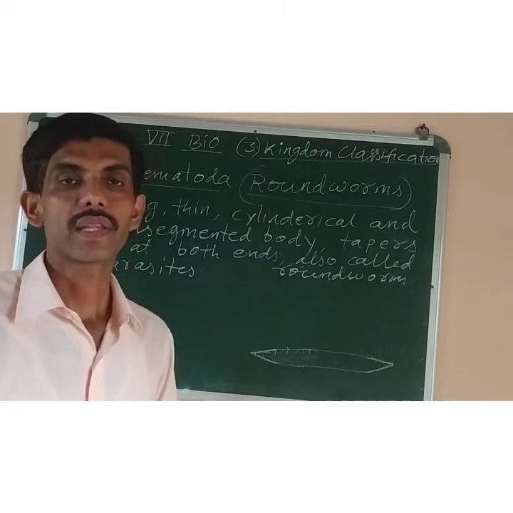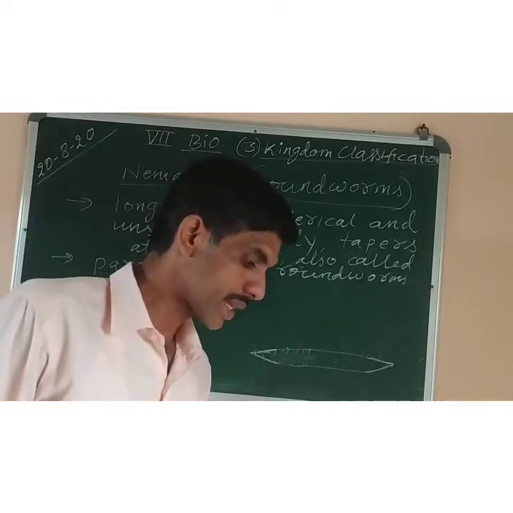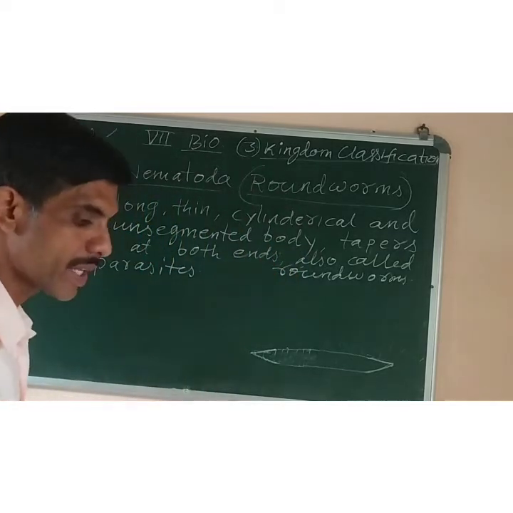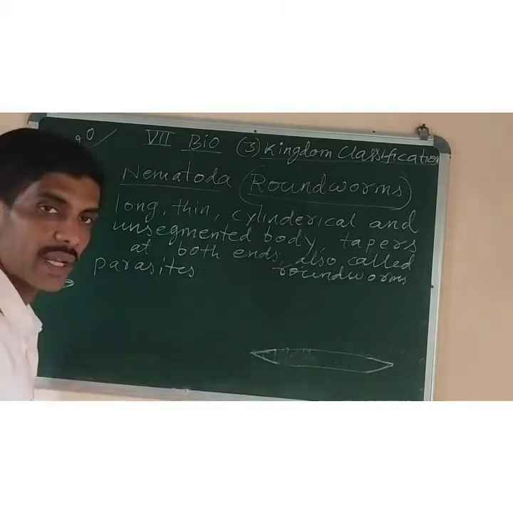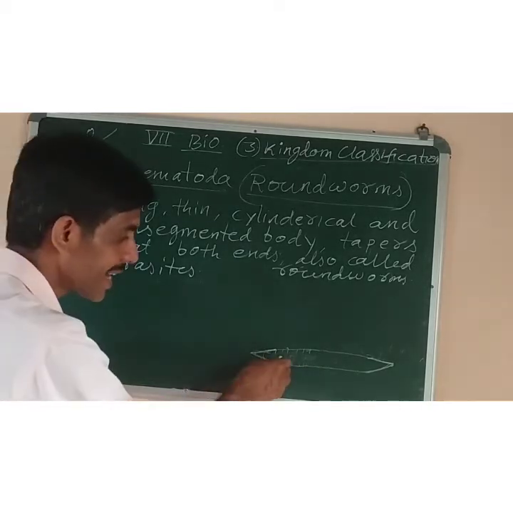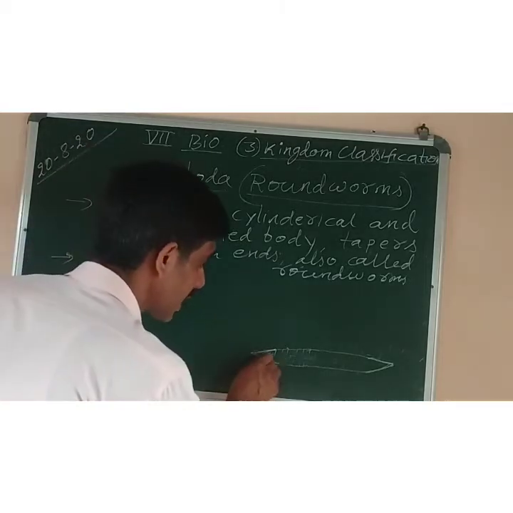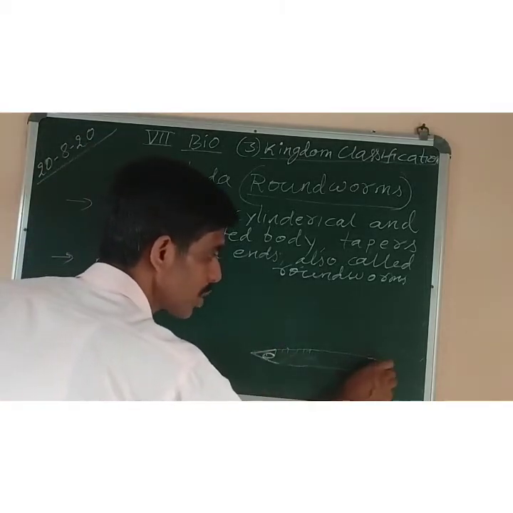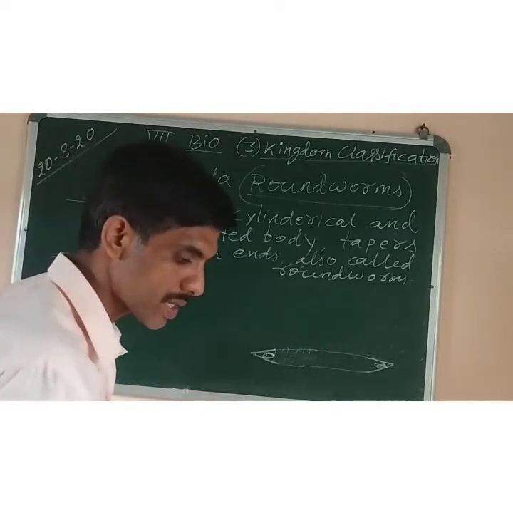Not only that, they can be found in the water also, in the soil also. Now next and the last point, they have a tube-like digestive system. Because their body is tube shaped, their digestive system consists of a mouth at one end, like here at this side the mouth is there, and the anus will be present at the other end. It means they have mouth also, anus also.